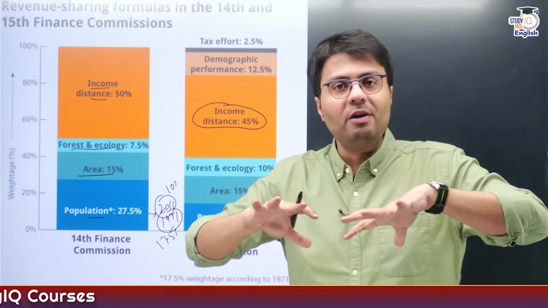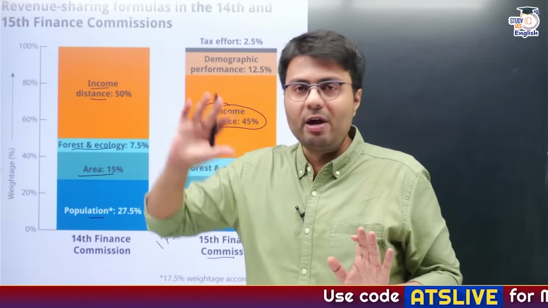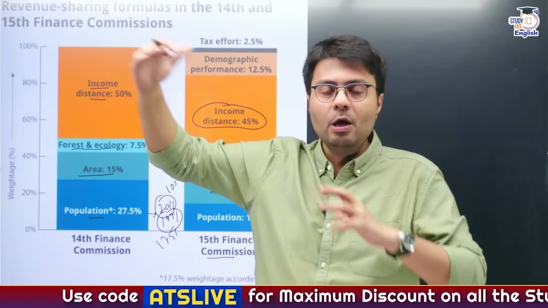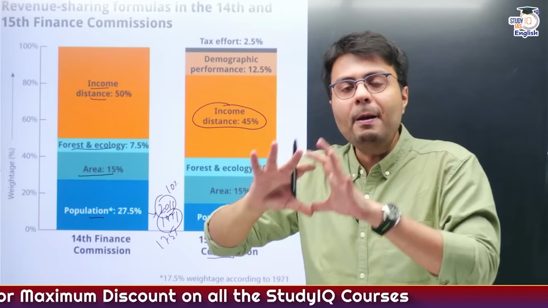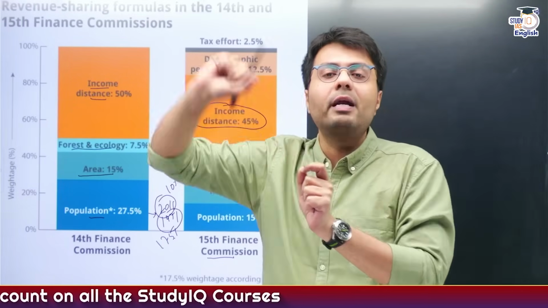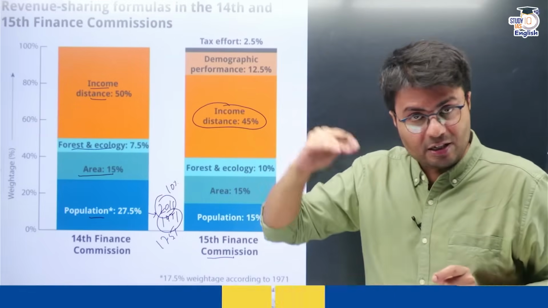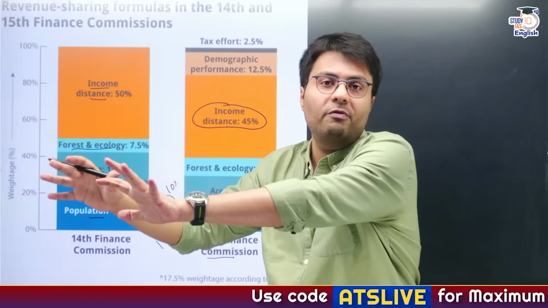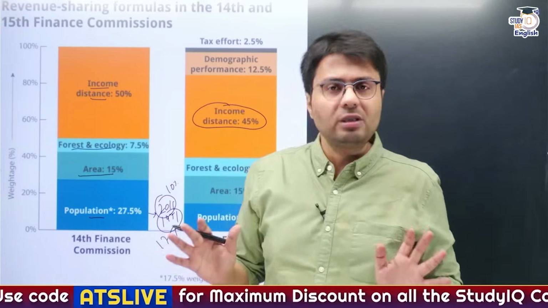So suppose I'm living in a state A and it has X per capita income, whereas the best performing state in India might have a higher per capita income. So the funds that will be devolved to my state, that is state A, will be based on the difference in the per capita income between the best performing state and my state. And as you can understand, the poorer the state is, the more funds will be given to it, naturally, because poorer states would want more funds from the central government.